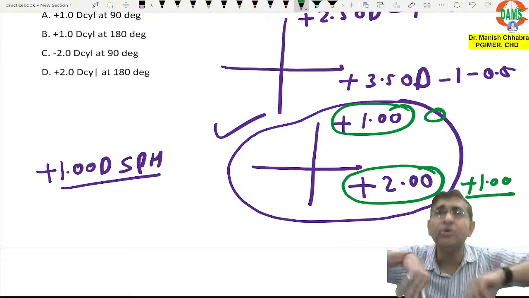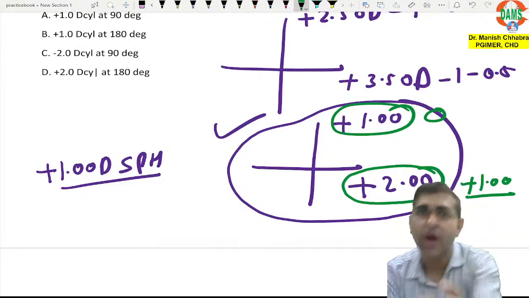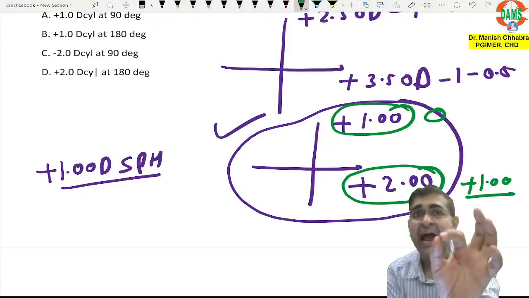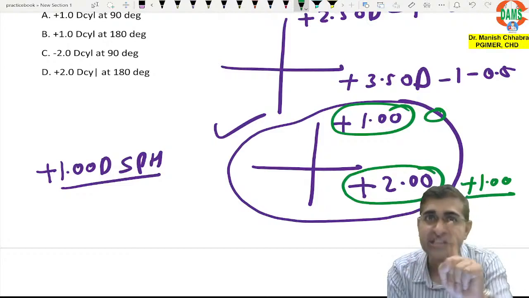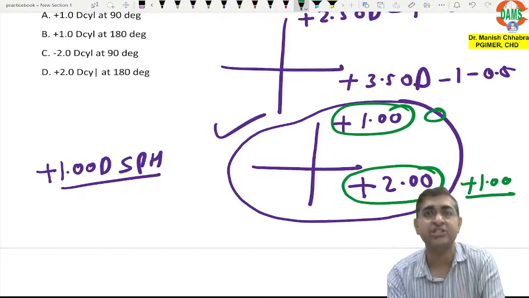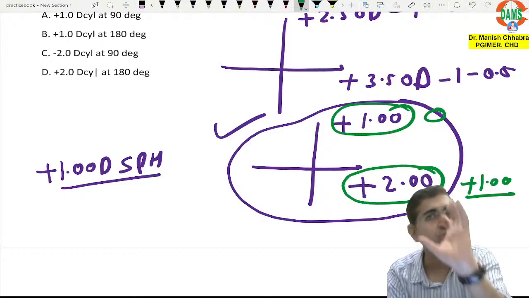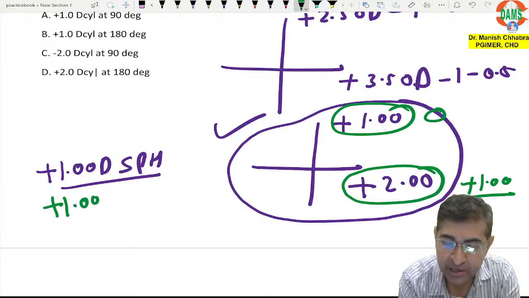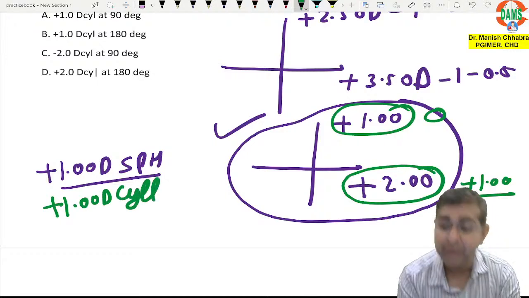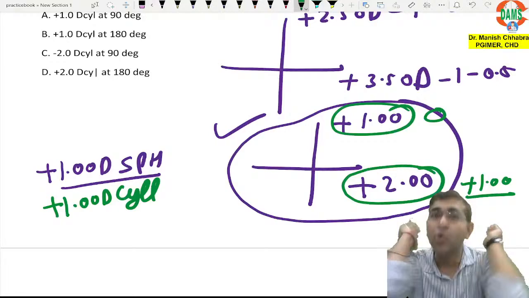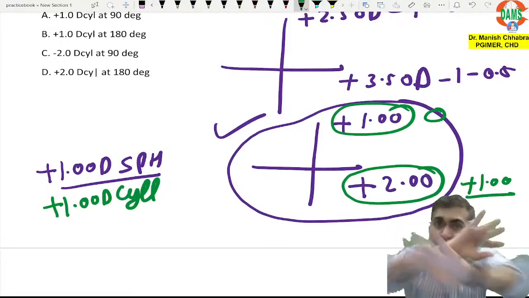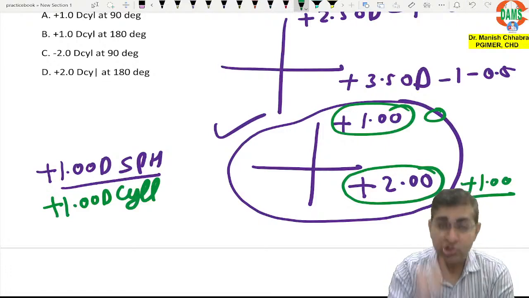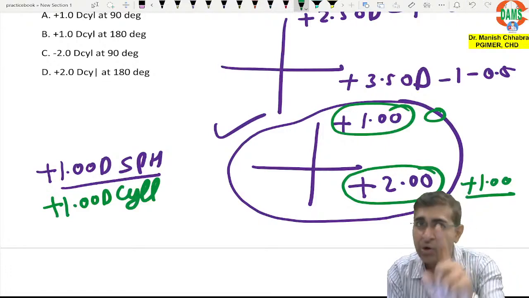Now you need to add +1 diopter power only at x-axis, not at y-axis, because y-axis is already neutralized. So you will give plus 1.00 diopter cylinder, because cylinder is going to act only in one axis, not both x-axis and y-axis. Now there's a principle.